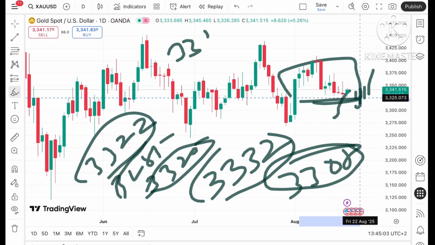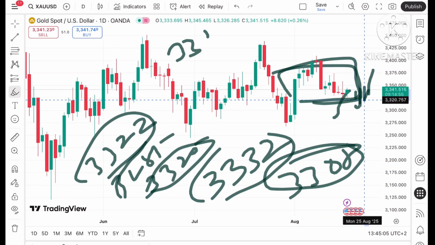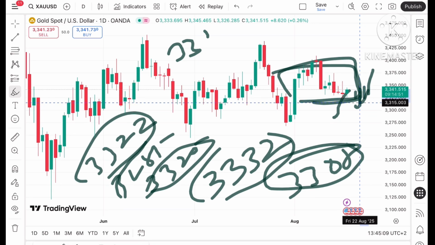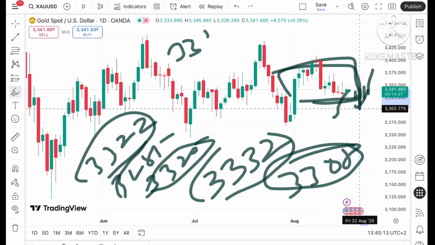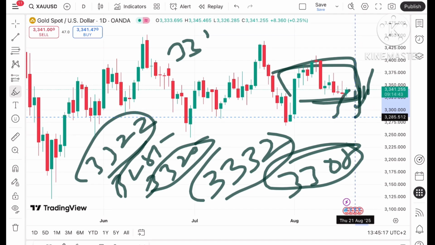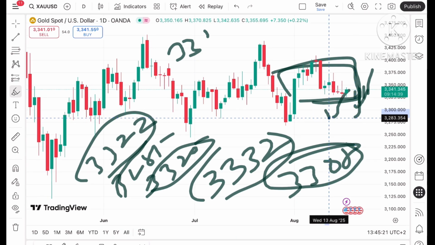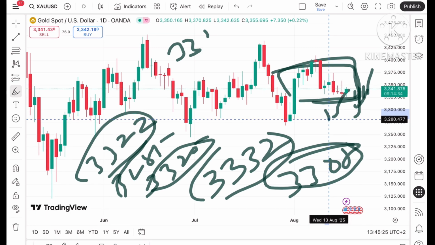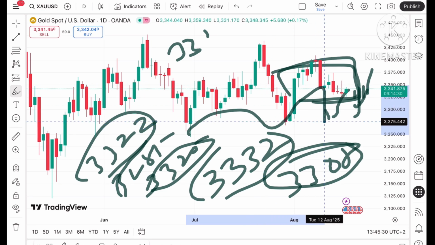Okay, remember that as soon as the price moves out of this particular zone from $33.19, a further fall can be seen, a further downfall, and a strong level at 33.15, then to a level of around 33.07, then to a level of 33.02, and then a sharp fall can be seen below a level of 33.00, and then a further low we can see. Okay, so remember, as soon as the price starts falling below 33.00, the probability of going towards 32.81 we can see, then to a level of 32.79, and then further low, because this trend will support a downside and a further fall can be seen.